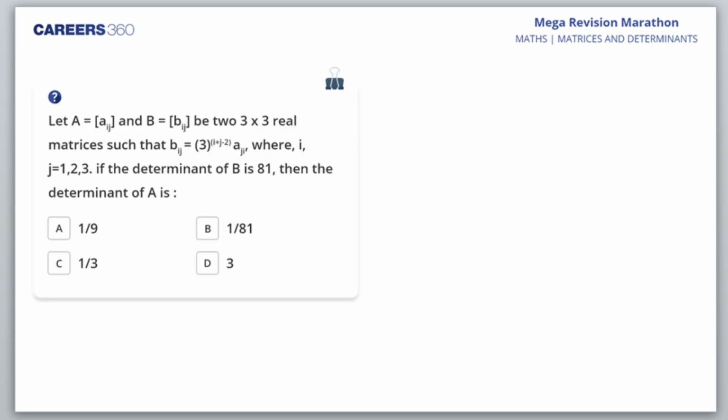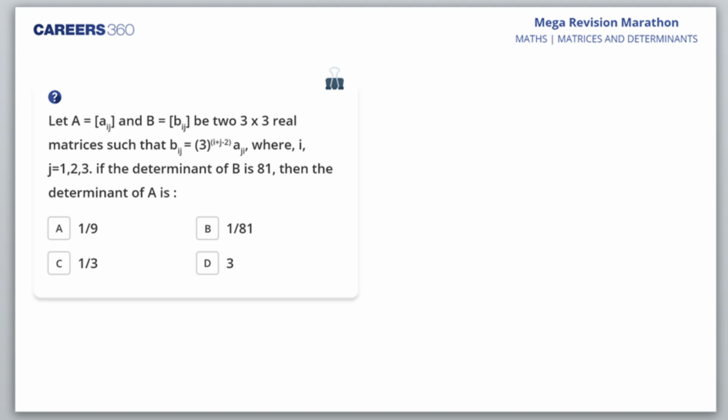Yes, students. Let's see what this is. We have A is equal to the matrix Aij, B is equal to Bij, two 3 by 3 real matrices, such that, if the determinant of B is 81, where i, j belongs to 1 to 3.